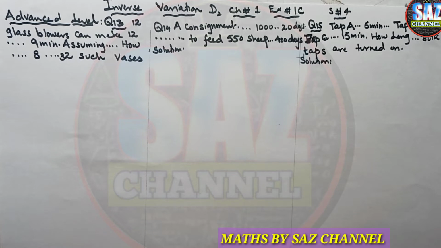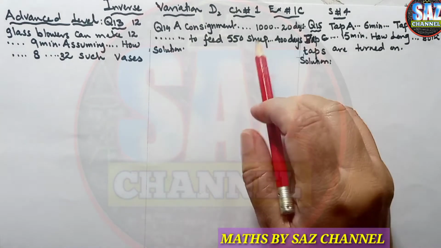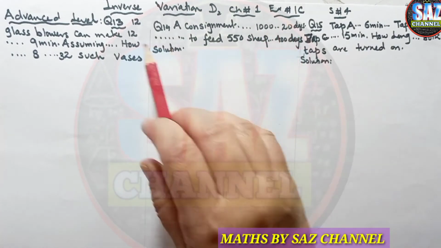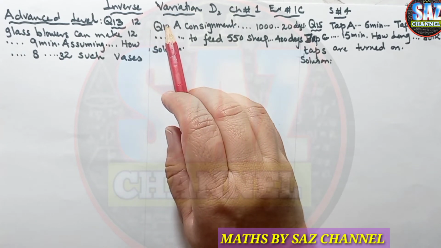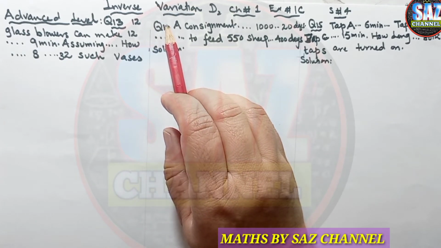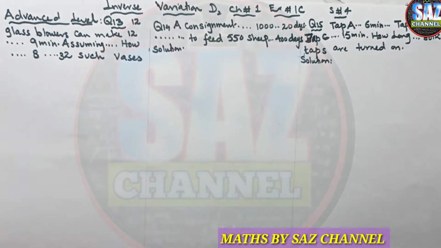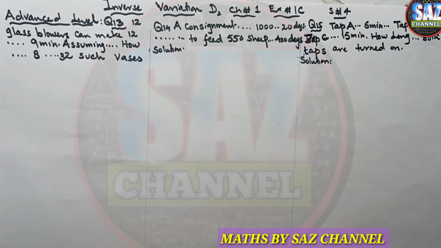This is my fourth lesson of D2 chapter number 1 exercise 1C, that is about inverse variations. In this lesson I will solve in advanced level question number 13. Let's read the question first. As the questions are long, I've written the questions in short form.